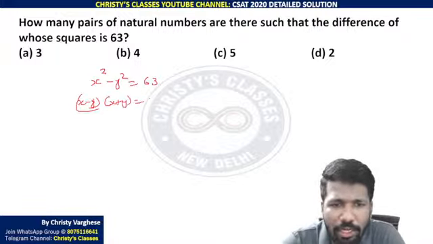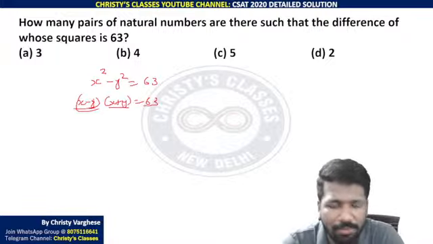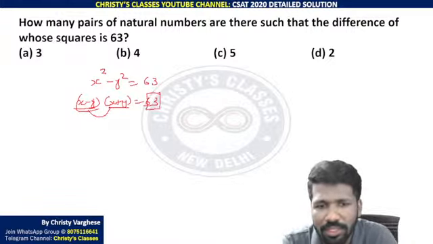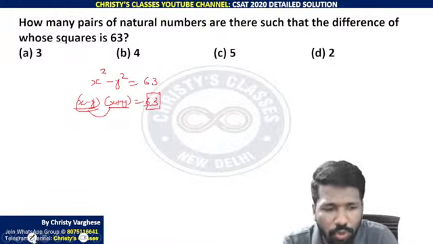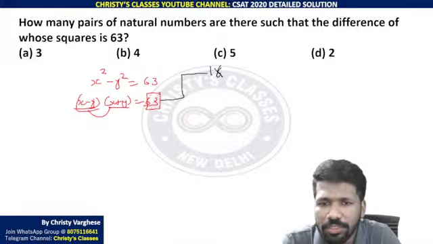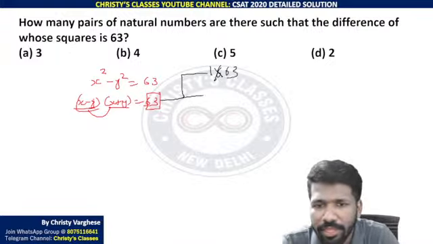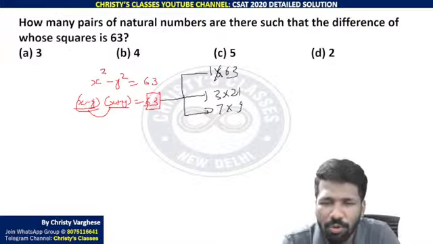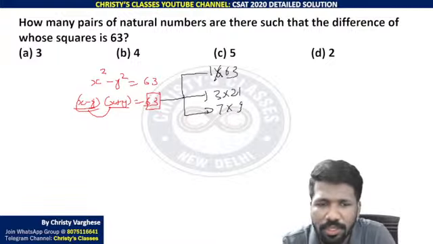Look at this. These are two numbers, right? x minus y and x plus y are two numbers. That means the product of two numbers is 63. That means you need to list out the pairwise factors of 63. How all can you get 63? 1 into 63 is 63. Then 3 into 21 is 63. Then 7 into 9 is 63. All the rest are just rearrangements of this.